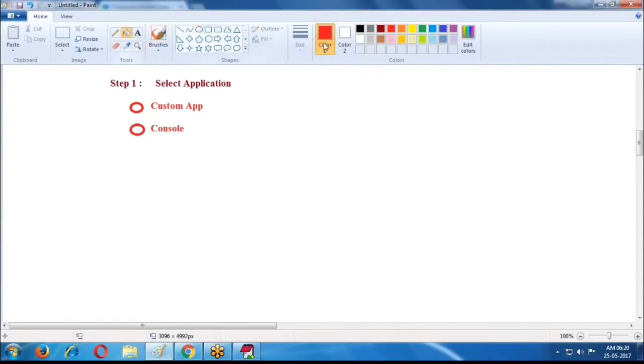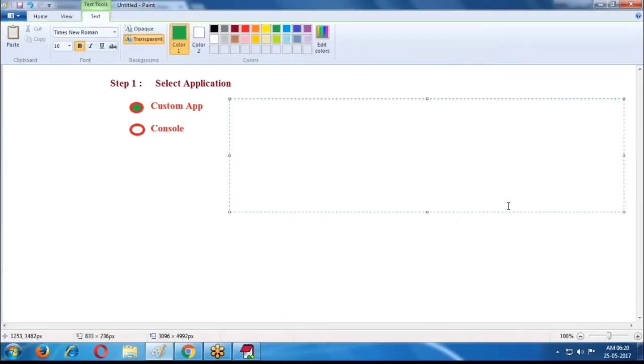If I select a custom application, what functionalities are we getting? By selecting custom application, it is supporting complete CRM functionality.